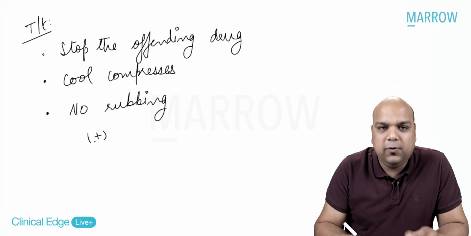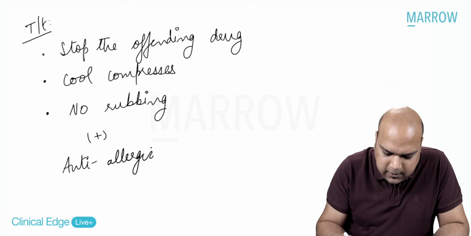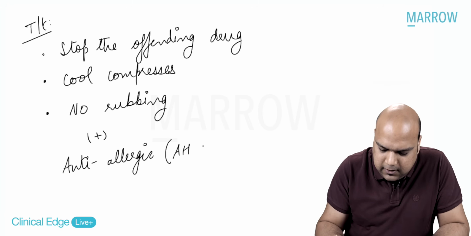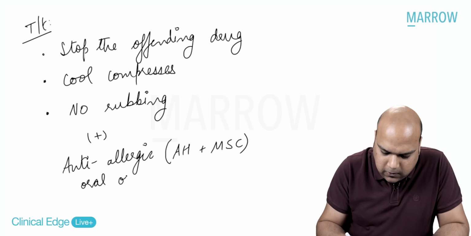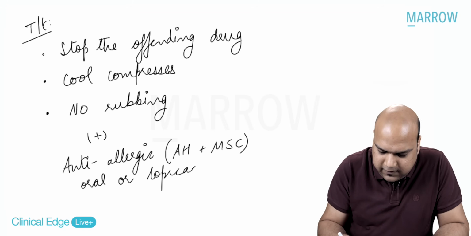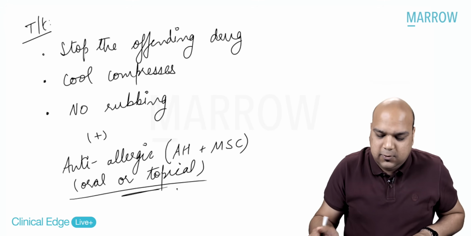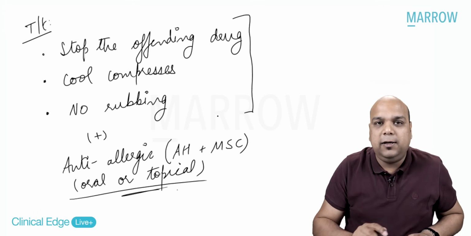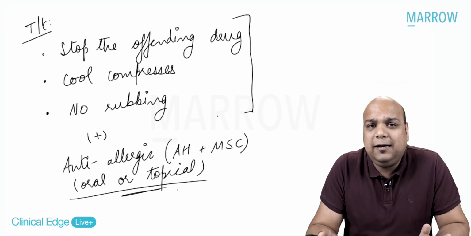And then for a very temporary period, I will add some kind of anti-allergic, which may be an antihistamine plus mast cell stabilizer. It can be oral or topical depending upon the severity that the patient is suffering from. Okay. So this part, first of all, you need to think, and then you need to start treating it as an allergy. Okay, I hope I'm pretty clear about the case.